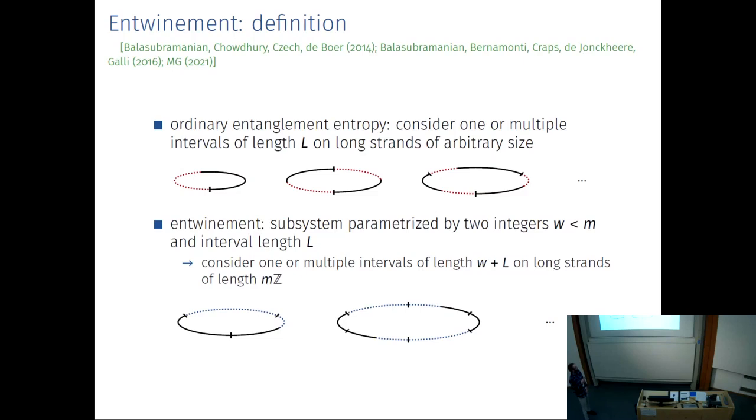And then on these long strands, I put an interval which is greater than 1, so which covers more than one field of the seed theory, or in general, I would put an interval of length w plus 1. And if I have a long strand of length 6 here in this example, then I'm going to put 2 intervals. For a long strand of length 9, I'm going to put 3 of those intervals, and so on.